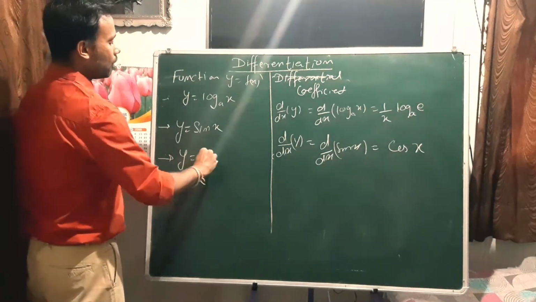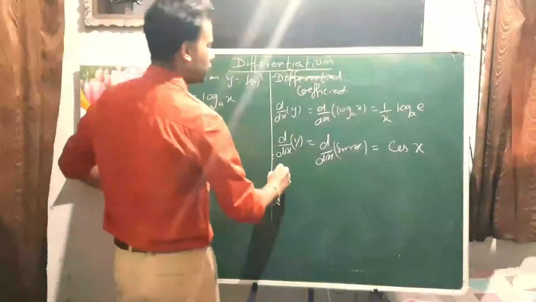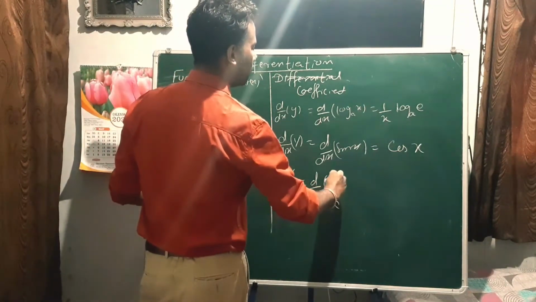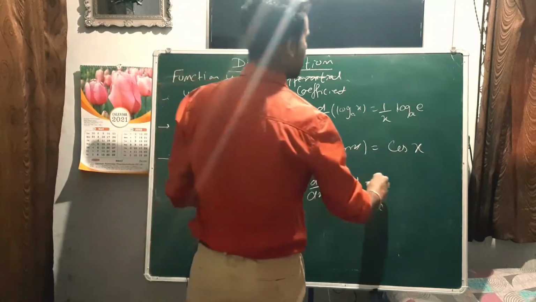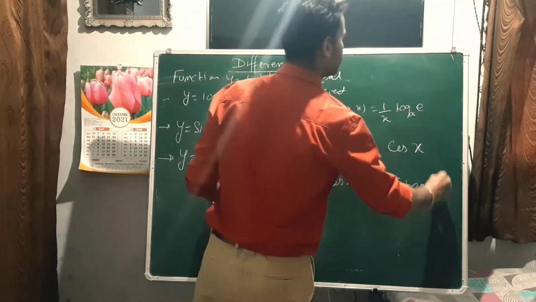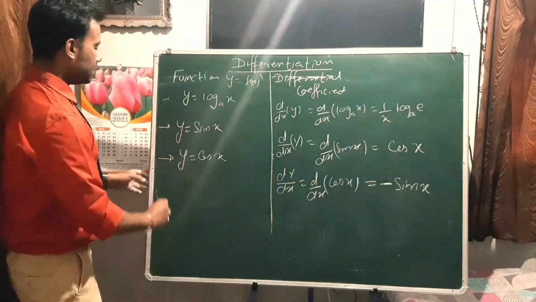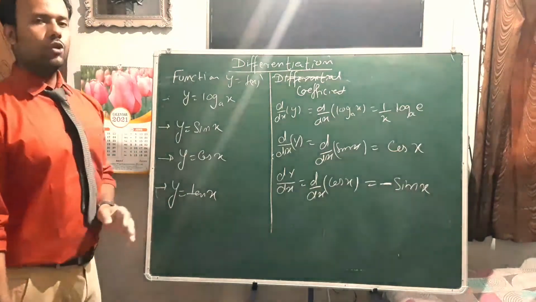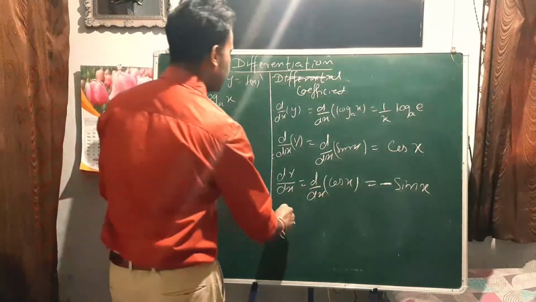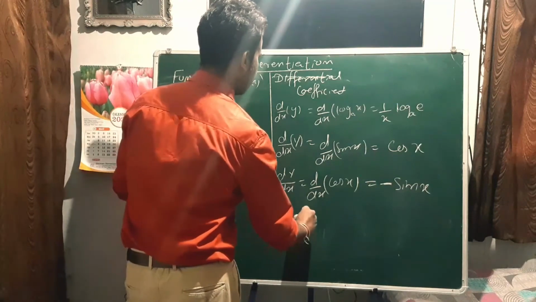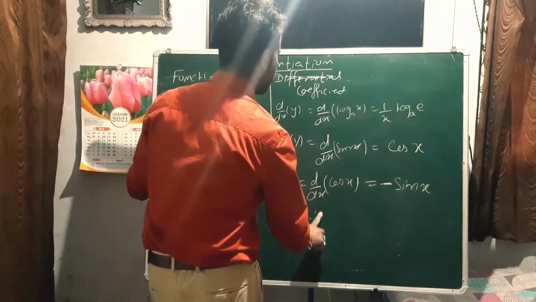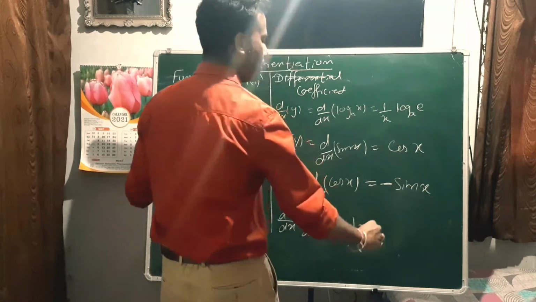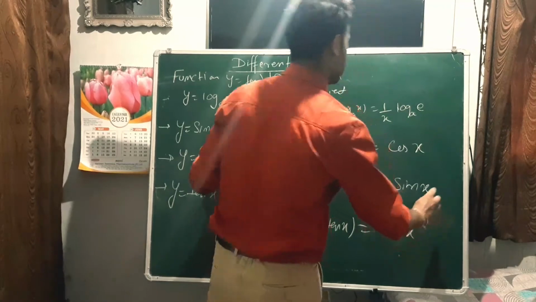If y equals cos x, then dy by dx, that means d by dx of cos x, will become minus sin x. Let's say y equals tan x. I am taking the main trigonometric quantities like sin, cos, tan. So d by dx of tan x, the formula is sec square x.